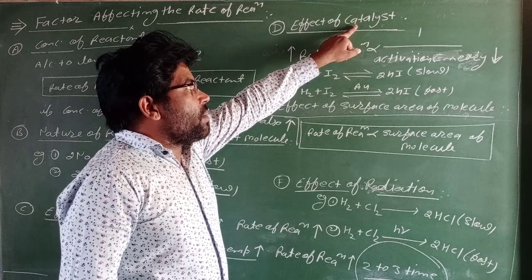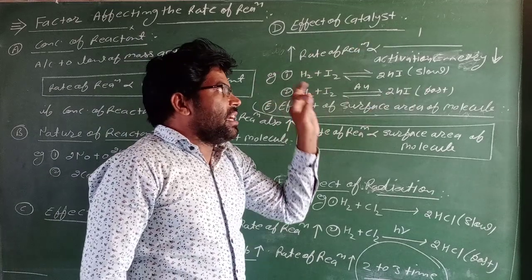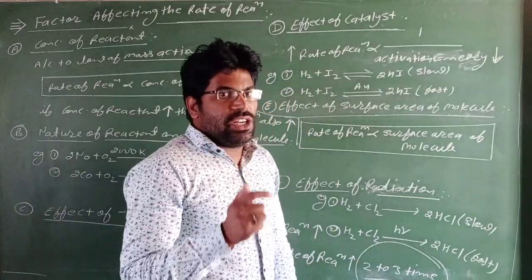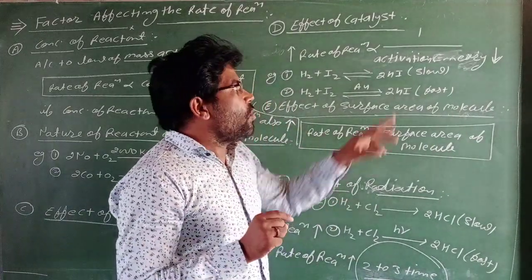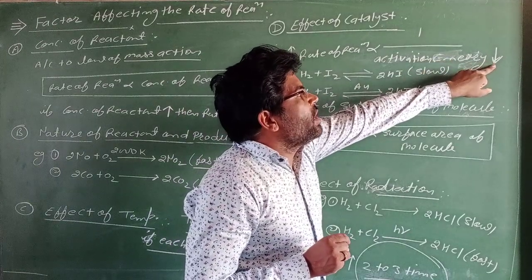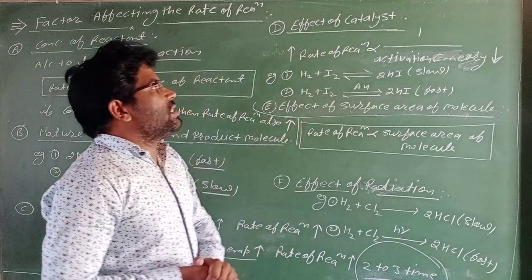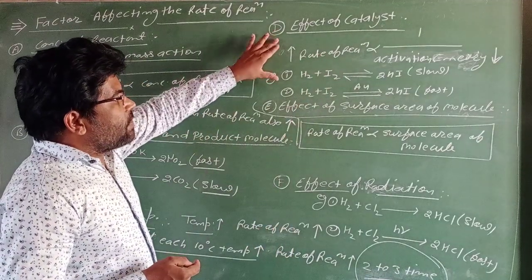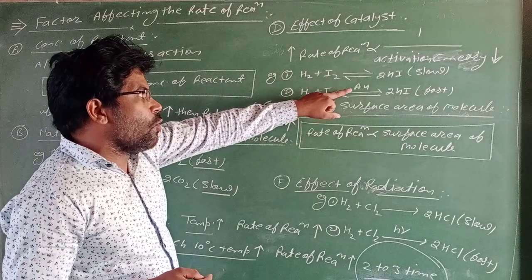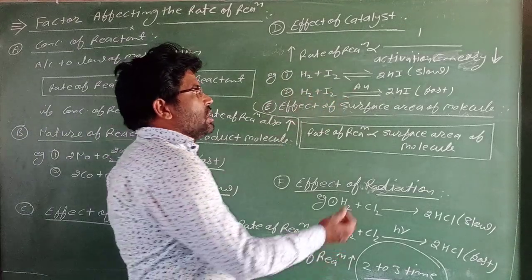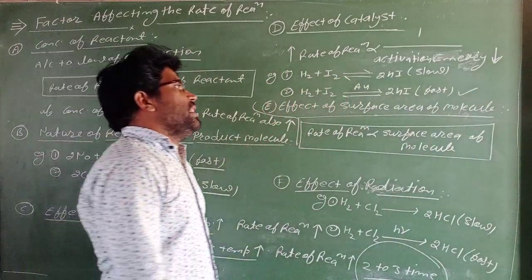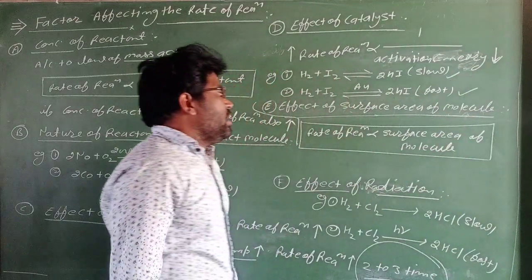If a catalyst is present in a chemical reaction, the catalyst decreases the activation energy of the molecule. If the activation energy of the molecule decreases, then the rate of reaction increases. This point is explained by two examples. In this reaction no catalyst is present, and in this reaction a boron catalyst is present. So this reaction has a more and fast rate of reaction, and this reaction has a slow rate of reaction.